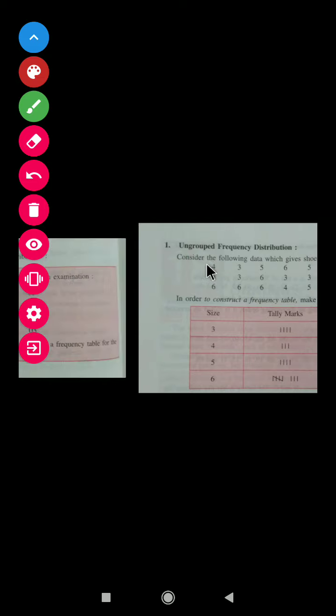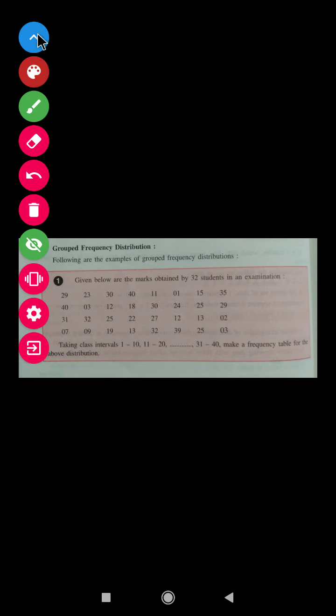Now go to the next one, that is grouped frequency distribution. So what is grouped frequency distribution? Suppose given below are the marks obtained by 32 students in an examination. So this data is given here, marks obtained by 32 students. We are taking here some intervals: 1 to 10, 11 to 20, in this way up to 31 to 40. So we have taken some intervals.